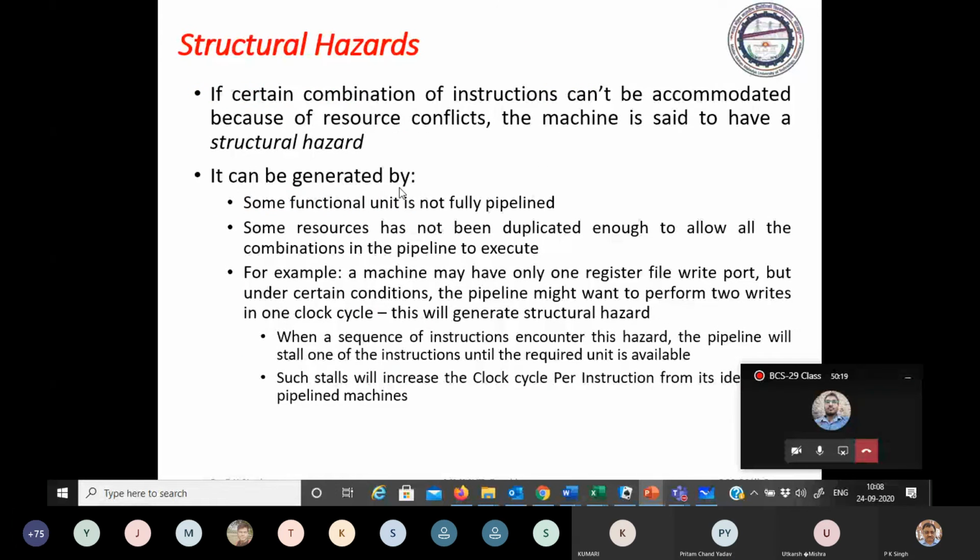So structural hazard, as I have told you, is due to the structure of the machine. But mainly it occurs when we are using limited resources. If two or more than two instructions may be executed in parallel, and you don't have the infrastructure for executing the instructions, then that is obviously a structural hazard. Okay.